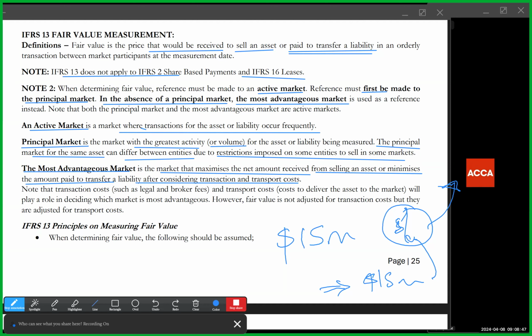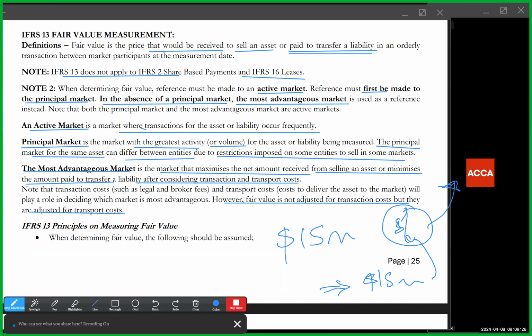Which one maximizes the net amount received? Meaning if I'm to sell the asset, which one will give me the highest value? If I'm to transfer a liability, which one will I pay the minimum for to transfer it? When you are doing that, you consider transaction and transport costs. But after considering the transaction and transport costs to determine the most advantageous market, when you want to get the fair value of that market, it is not adjusted for transaction costs, only transport costs. This point is going to be made clearer when we do some questions.